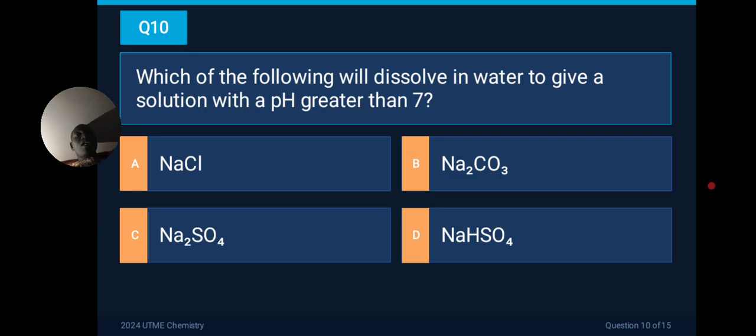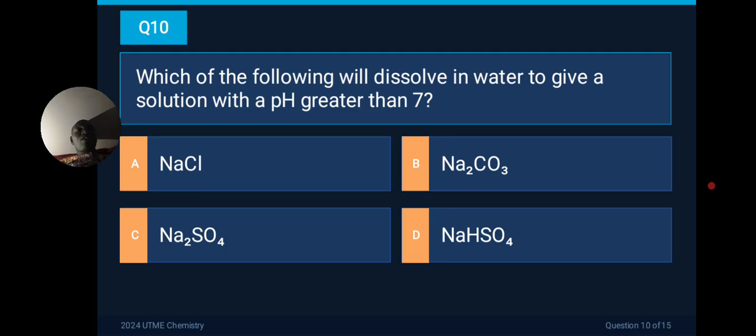Question 10 out of the 15 we are going to answer says, which of the following will dissolve in water to give a solution with a pH greater than 7? Very interesting question. So this tells you that the end product it will give when it dissolves in water is basic in nature. A, sodium chloride. We already know that sodium chloride will give us a neutral solution. B, okay, I suspect B is the answer.